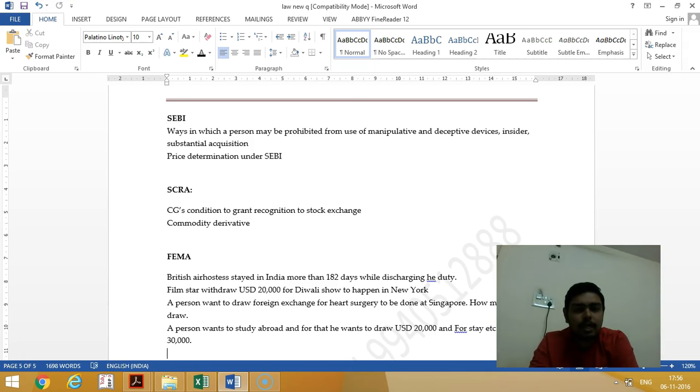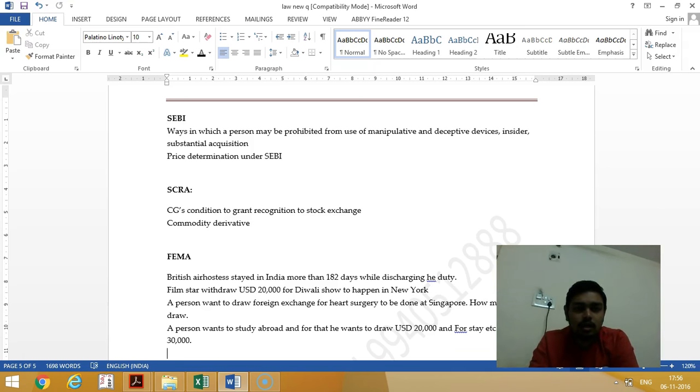Then price determination under SEBI. For price determination, the face value is there. For an issue price more than or equal to 500 rupees, the face value can be 10 or less, but at least 1 rupee. For others, that is, less than 500 rupees, it should be mandatorily 10 or above.